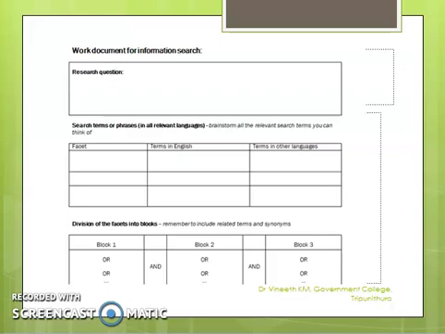Next level, in the third table, you can see that you are going for a search. We will learn how it is to be done. In the work document, this is how you record.